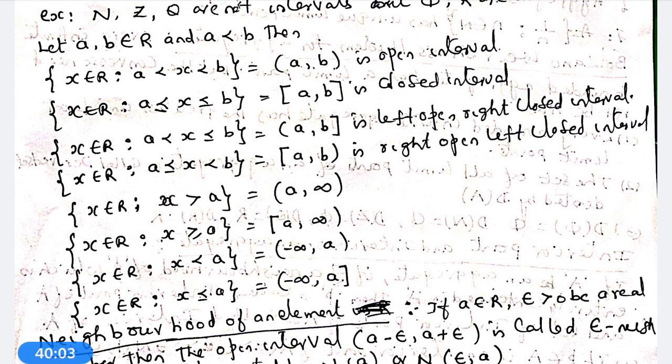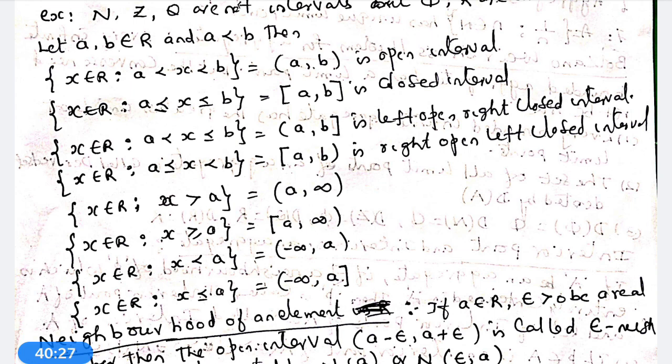Now another set, x belongs to R, x greater than a, is open bracket a, infinity. X belongs to R, x greater than or equal to a, is a semi-closed interval, square bracket a, infinity, open bracket.